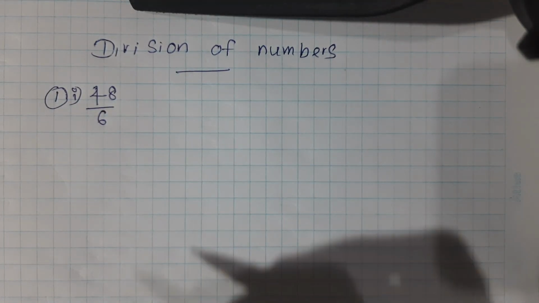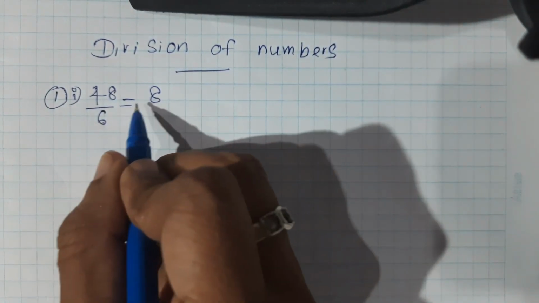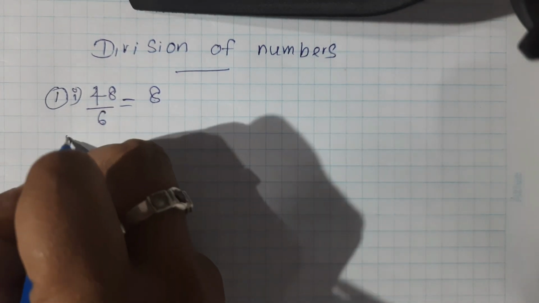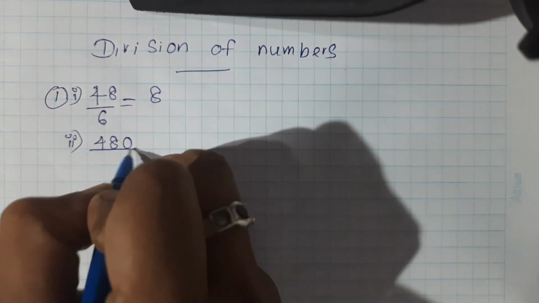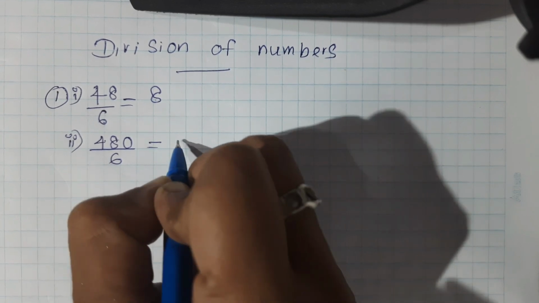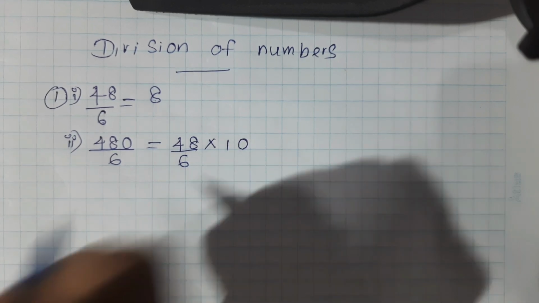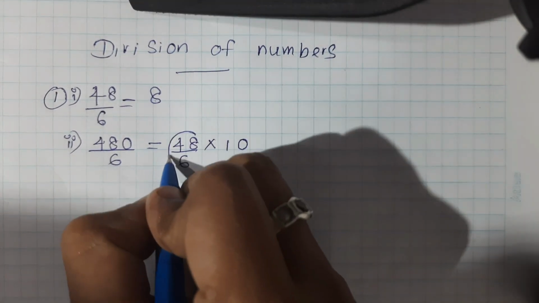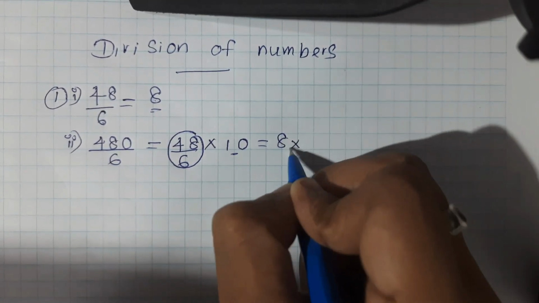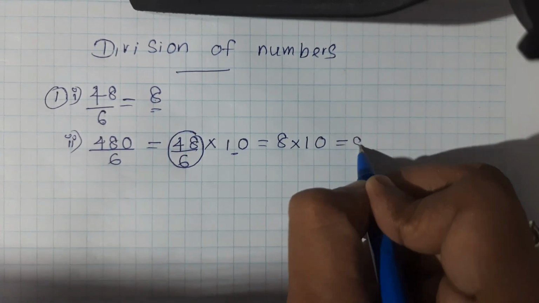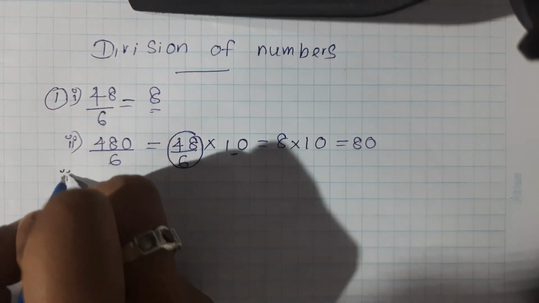First example: 48 divided by 6 is equal to 8. 6 times 8 is 48. What about 480 over 6? This is equal to 48 over 6 times 10. 48 over 6, we know, is equal to 8, times 10 is equal to 80. Right? So next example,